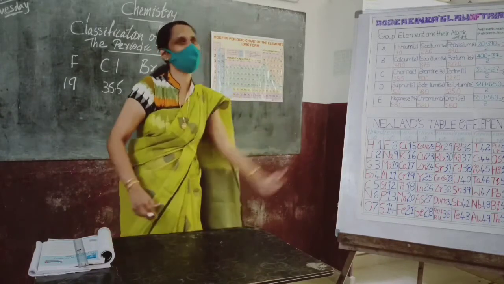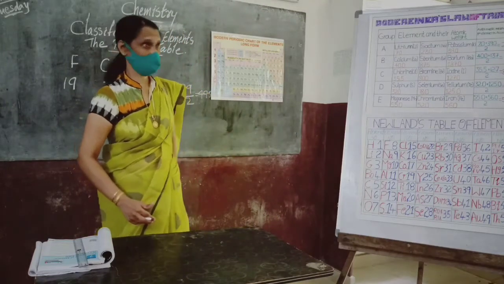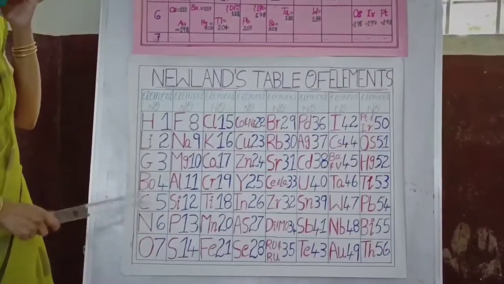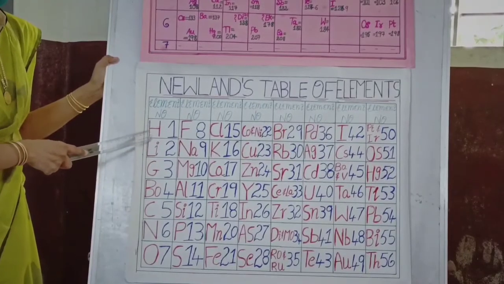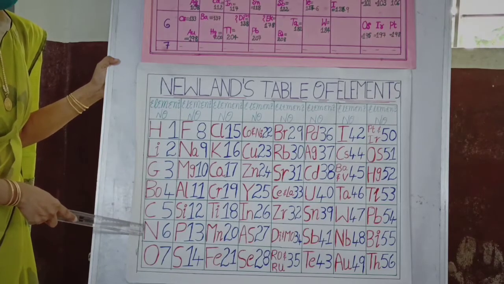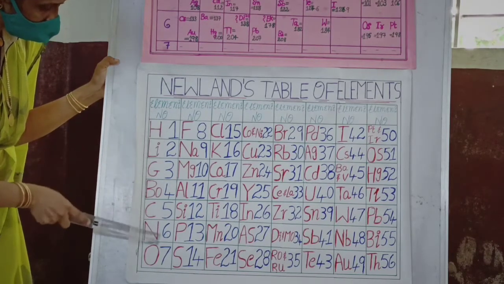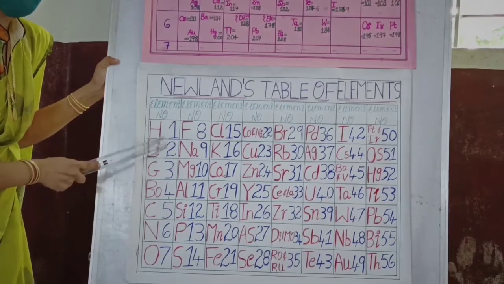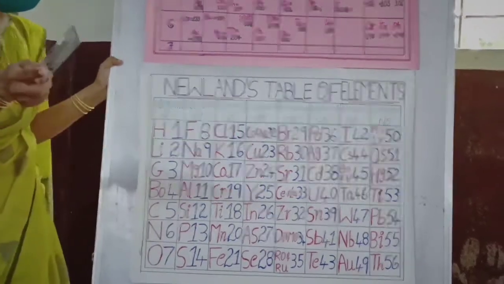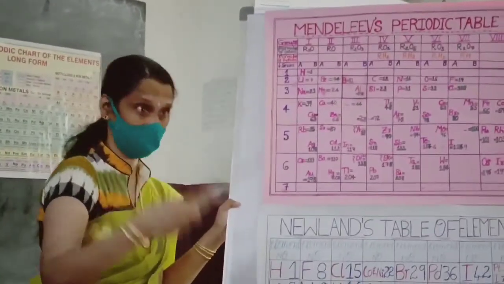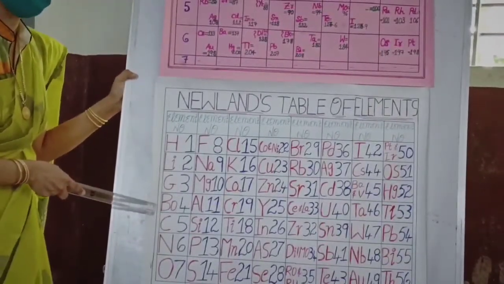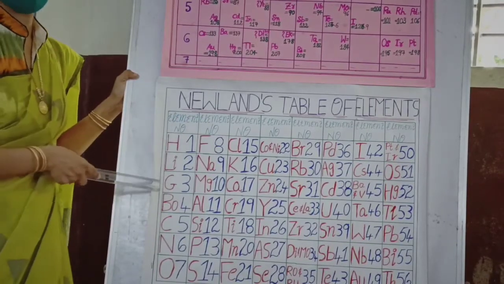So let us move on to the law of octaves. Please focus on this one. See here, he has written the elements in a particular pattern, the ascending order of atomic weights. Here we can also see some numbers mentioned. He thought that these are the atomic numbers, but nobody accepted this. Also, when comparing the modern periodic table and this Newlands periodic table, you can see some symbols are different. Actually these symbols are not in the modern periodic table.